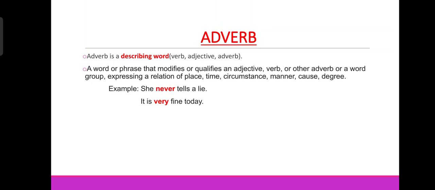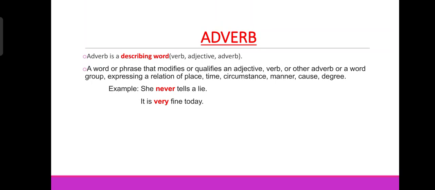So an adverb is a word or phrase that modifies or qualifies an adjective, verb or other adverb, or a word group expressing a relation of place, time, circumstance, manner, cause, degree, etc. So these are the different kinds of adverbs.